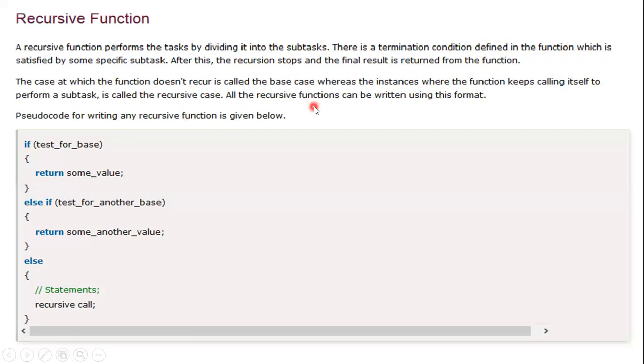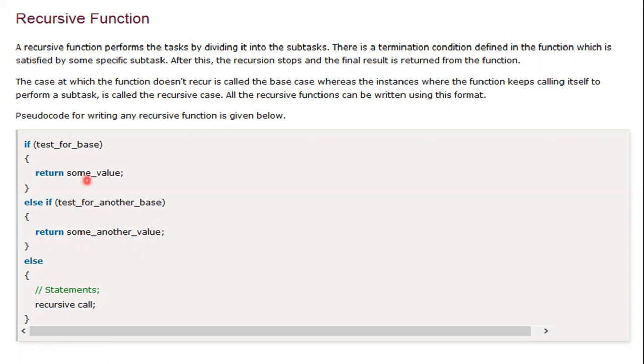Okay, all the recursive functions can be written using this format. So you can see the pseudo code. Here, if the test base case is true, return this value. Else test another base condition, and if it is true, return another value.